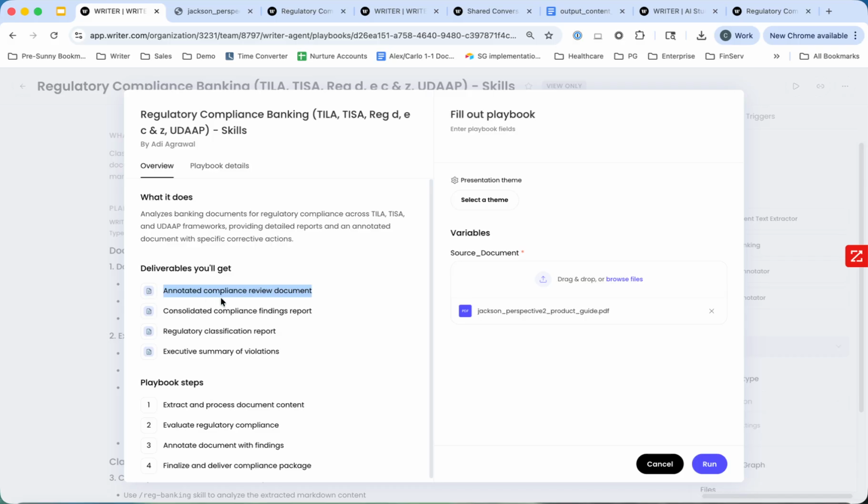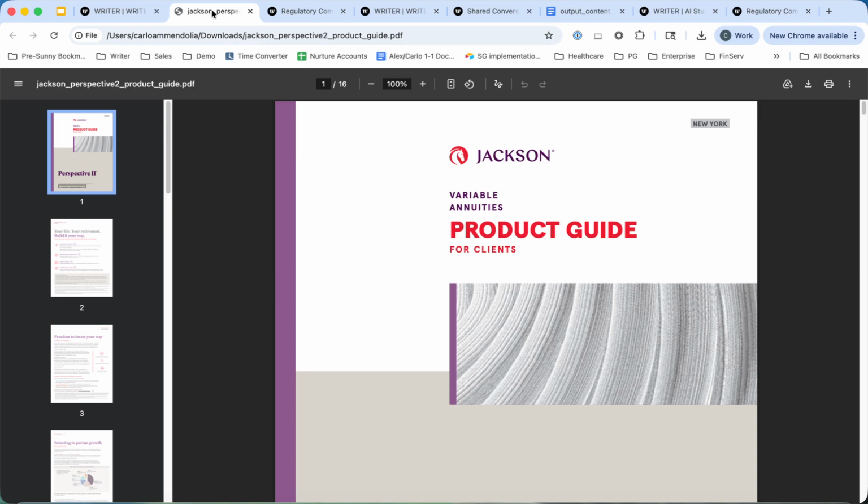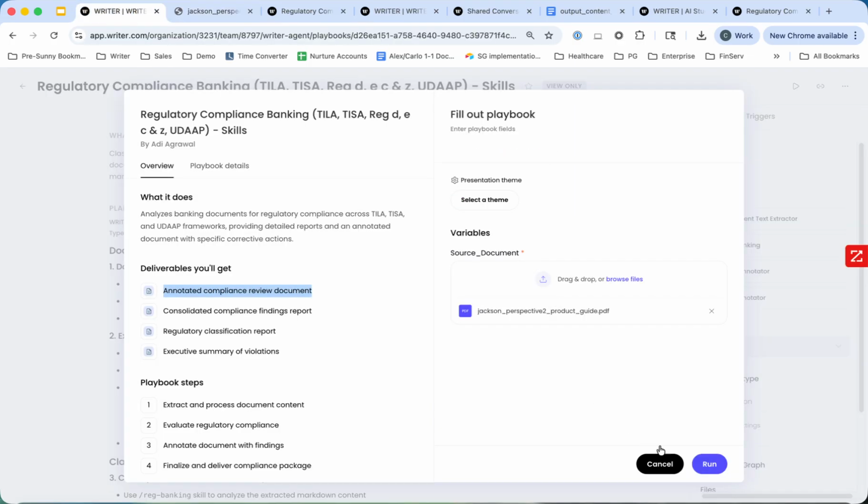So in this instance, I went online. I used Writer Agent, which is like our ChatGPT or Claude equivalent, and I asked it to grab me a public-facing document from Jackson Insurance here. So you can see it's in there. I'm just going to hit run. I've already run this in the past, so I'll go there directly.